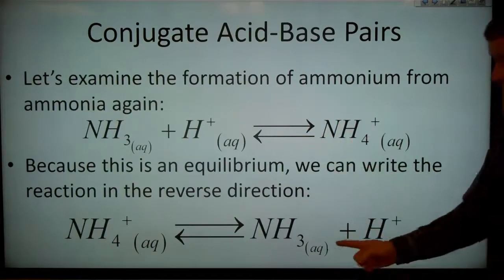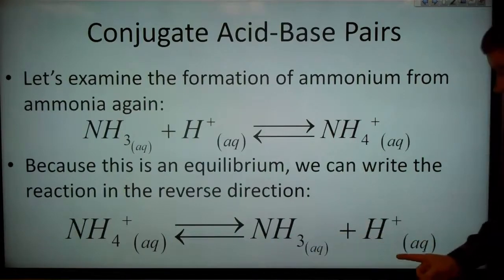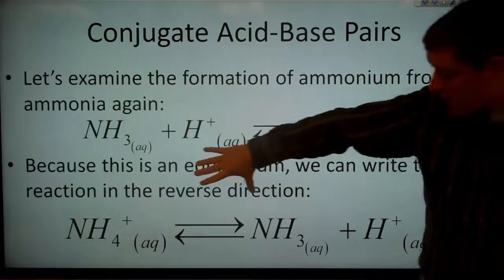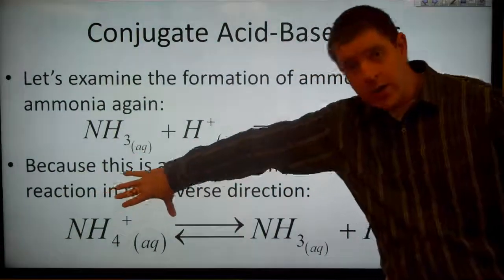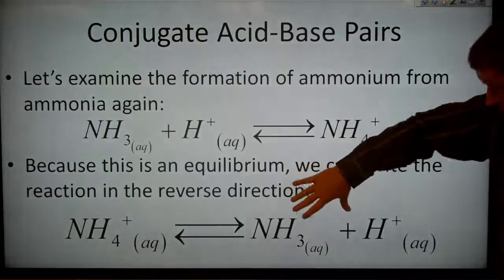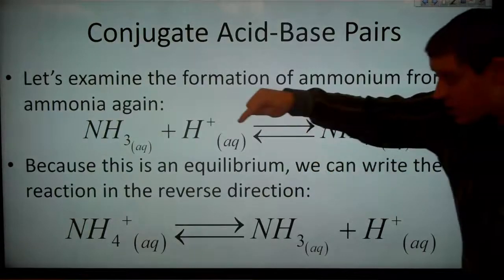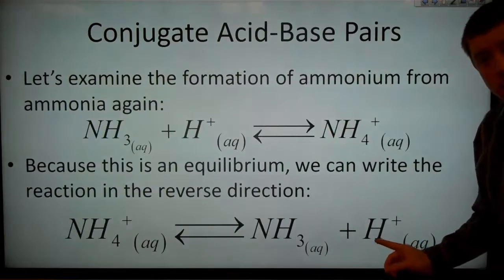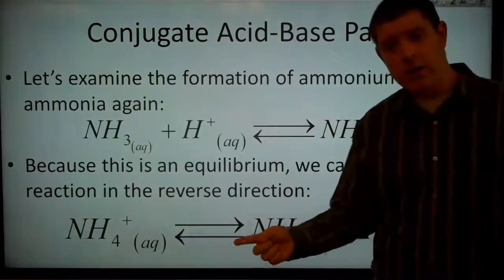But note that now, in this reaction, we have ammonium splitting apart to form ammonia and a proton, which means the ammonium can donate a proton. Well, something that donates a proton is an acid.